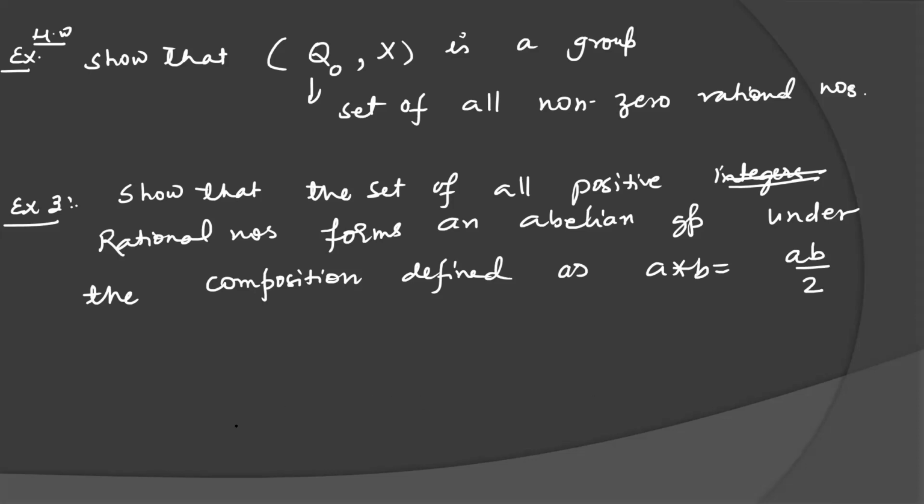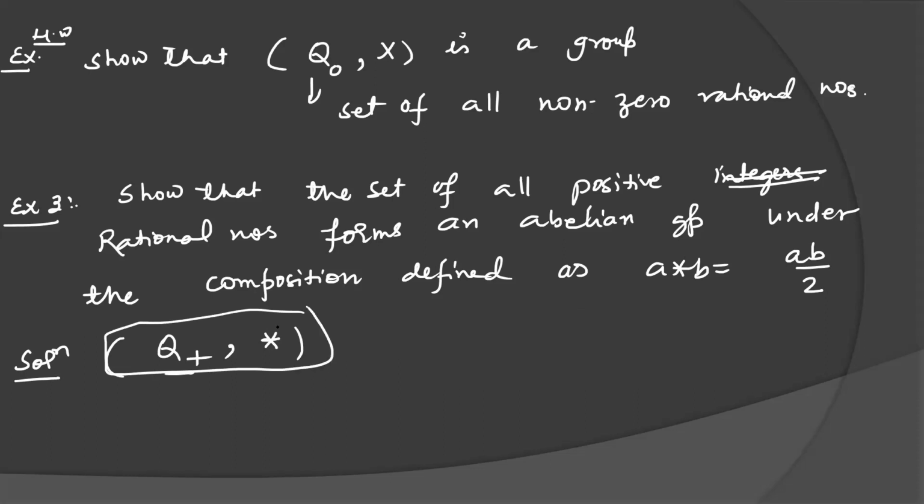So let's see this solution. What is the algebraic structure here? Q plus, and the operation is star here. This is the set of all positive rational numbers. Now we will see all the 5 properties for this algebraic structure.